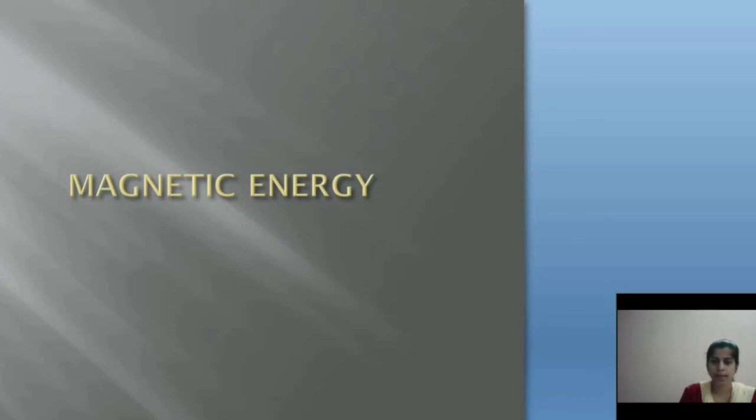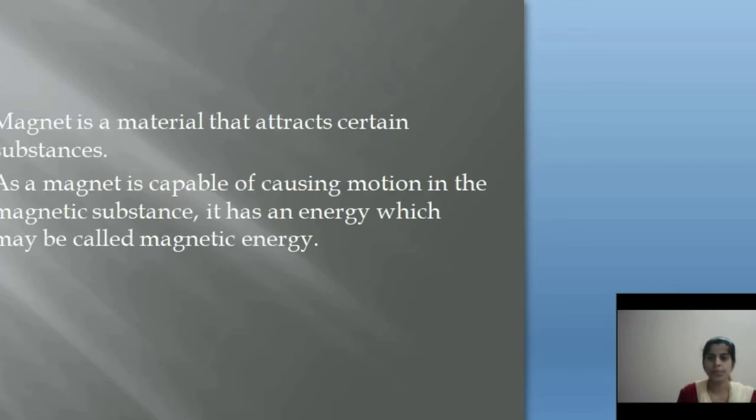A magnet attracts certain substances like iron and other alloys, such as iron, cobalt, nickel, etc. See, this is a magnet. This magnet is attracting this pin. I see this clip also. These are iron, that's why the magnet is attracting them.